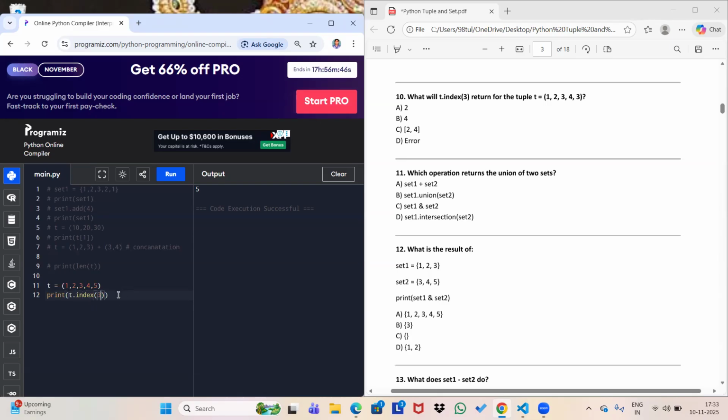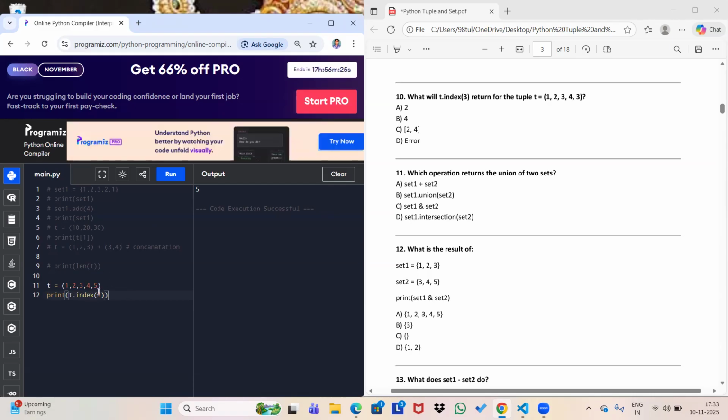Let me tell you what it will return first. As we have mentioned, index 3 means Python will go and check within this tuple what element is present at index 3, because we are mentioning the position here.